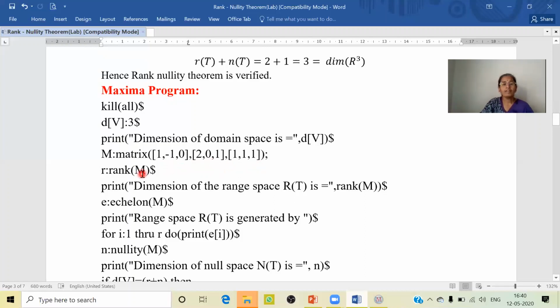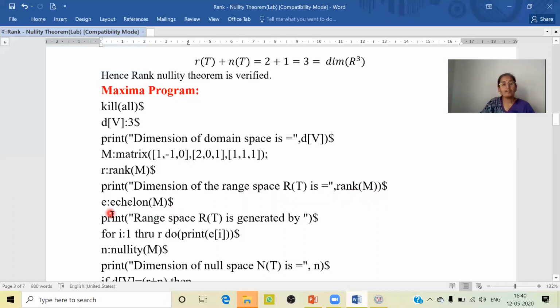Now let us find the rank of this matrix M using the command rank. Rank returns the rank of the matrix, which is the dimension of the range space. So this command rank gives us the rank of the range space. Let us print the dimension of the range space R of T is rank of M, which is written as small r. We can use small r or rank of M.